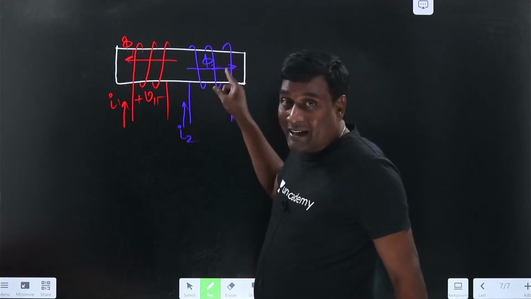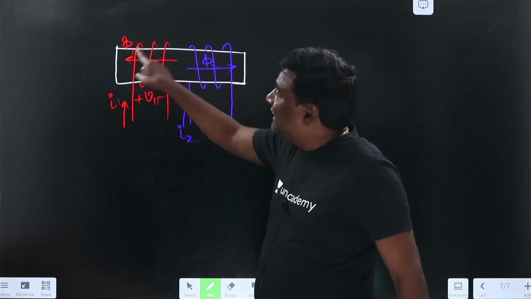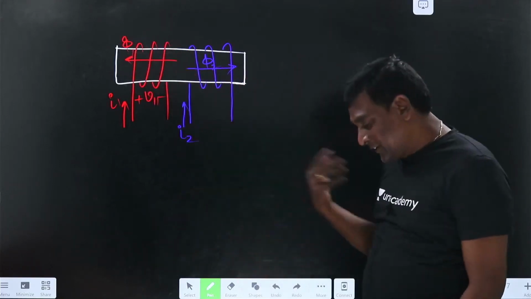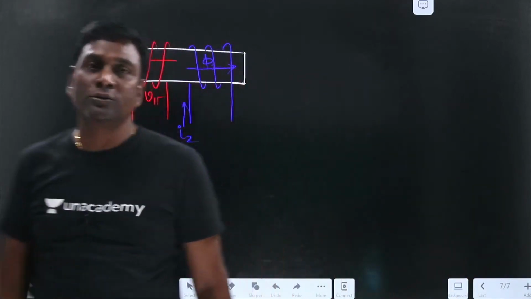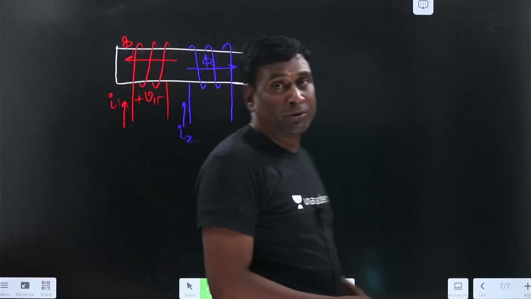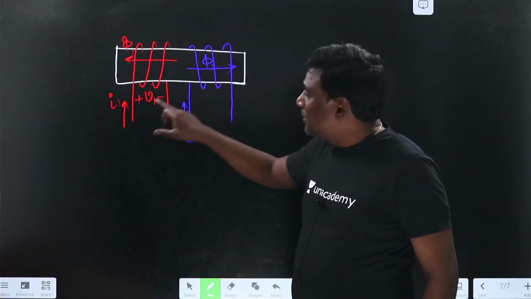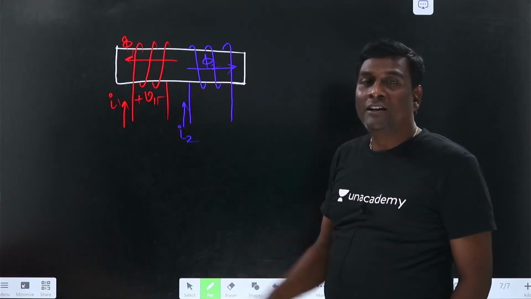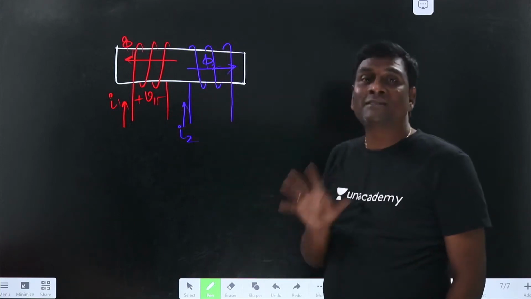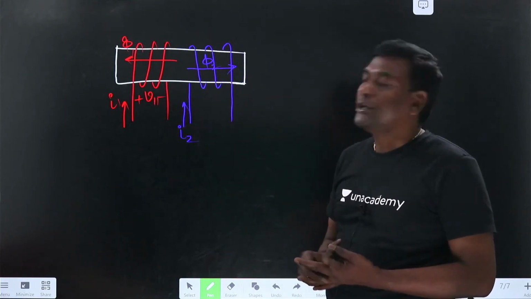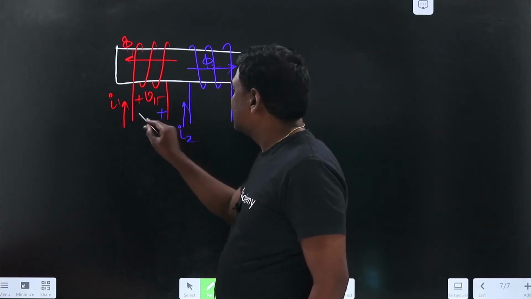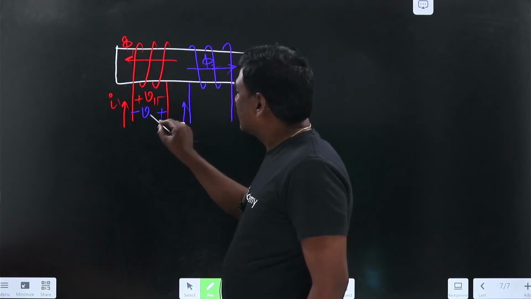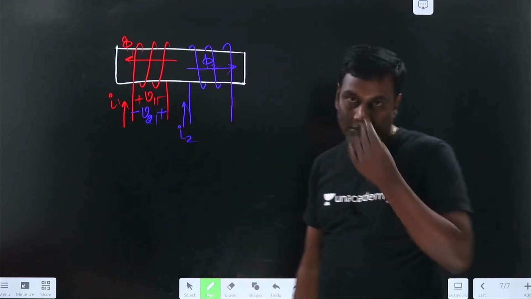Because of the blue current, my blue flux is against phi 1. Now the net flux in the first coil is going to be reduced. When net flux is reduced, automatically the net induced voltage also should be reduced. Meaning that whatever induced voltage is induced here because of phi 2 should be against the self-induced voltage, such that the net induced voltage is reduced. So this is going to be plus, this is going to be minus, this is V because of 2 in 1.